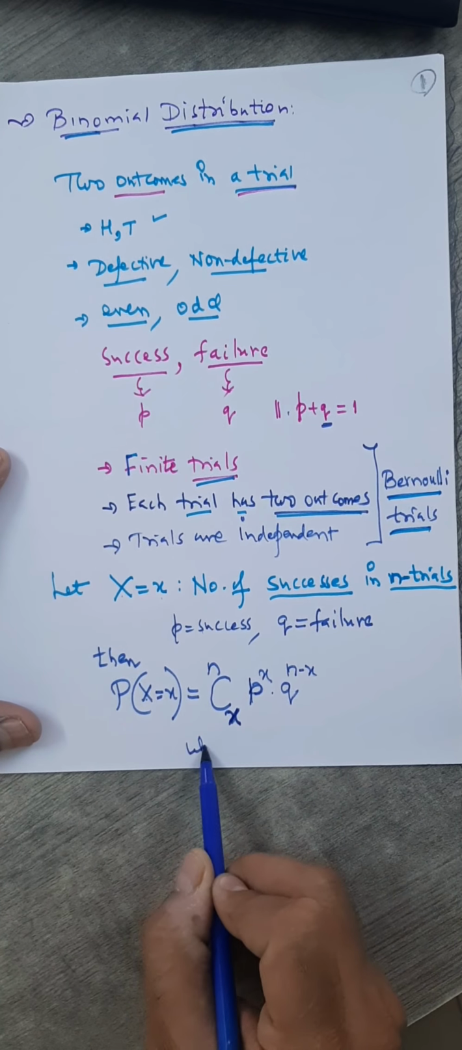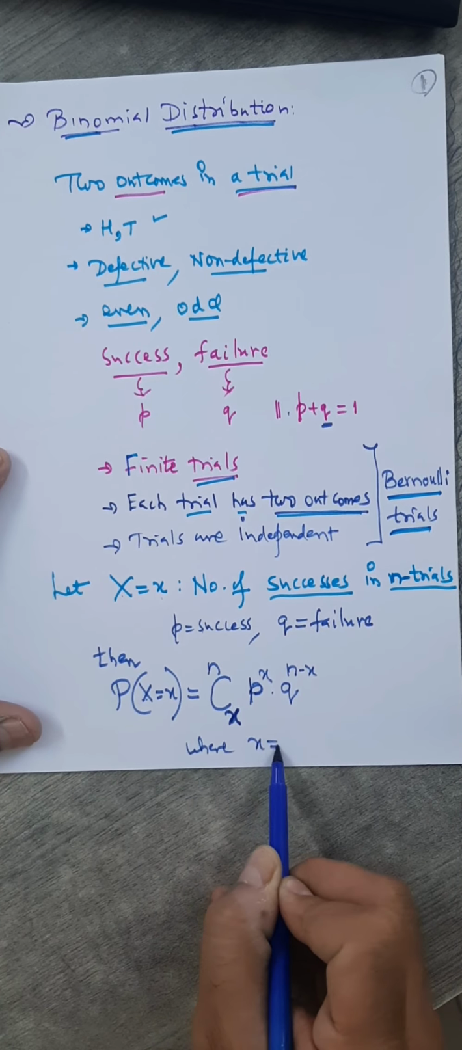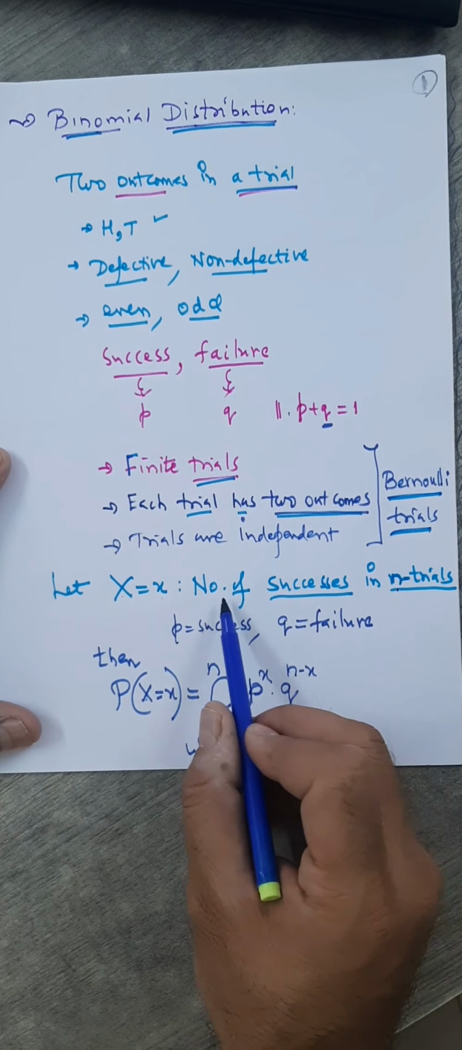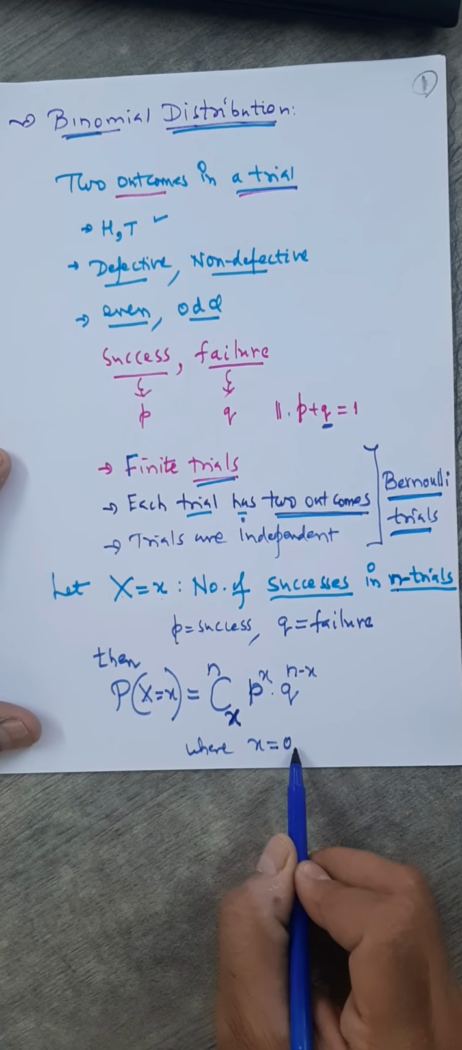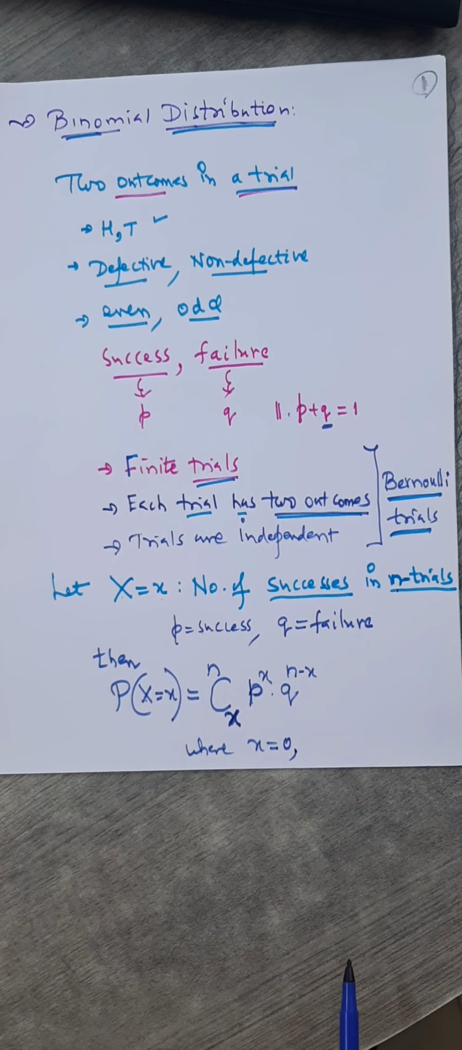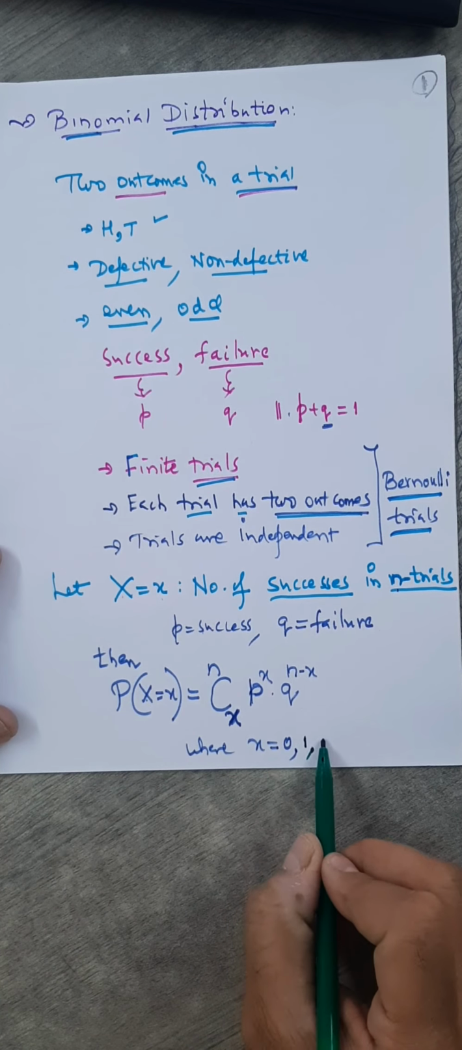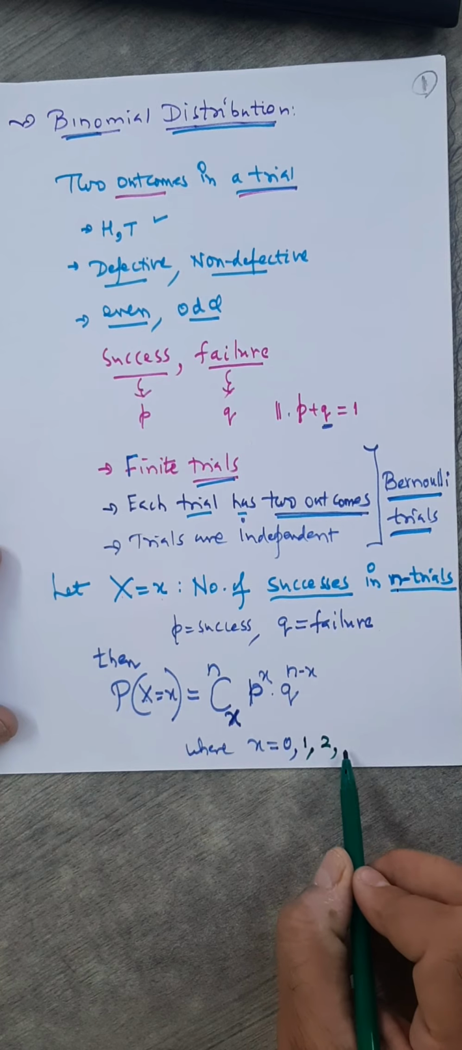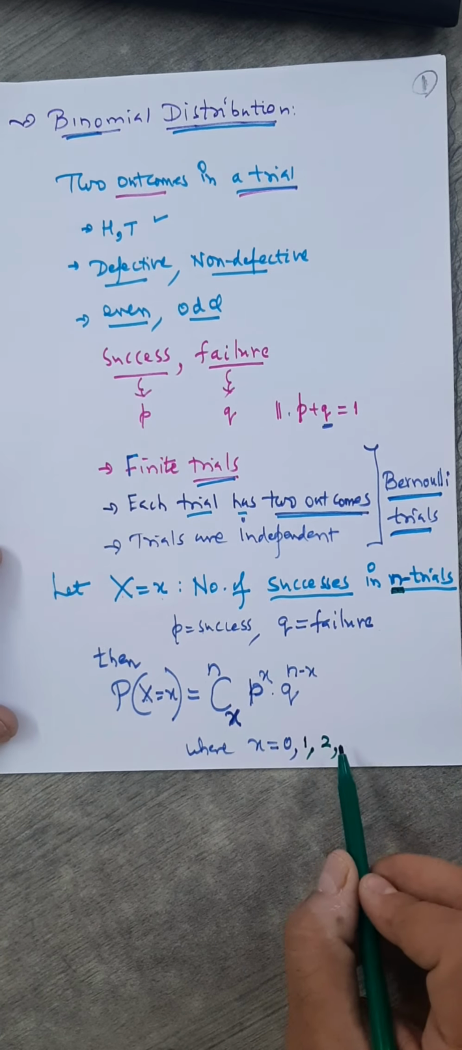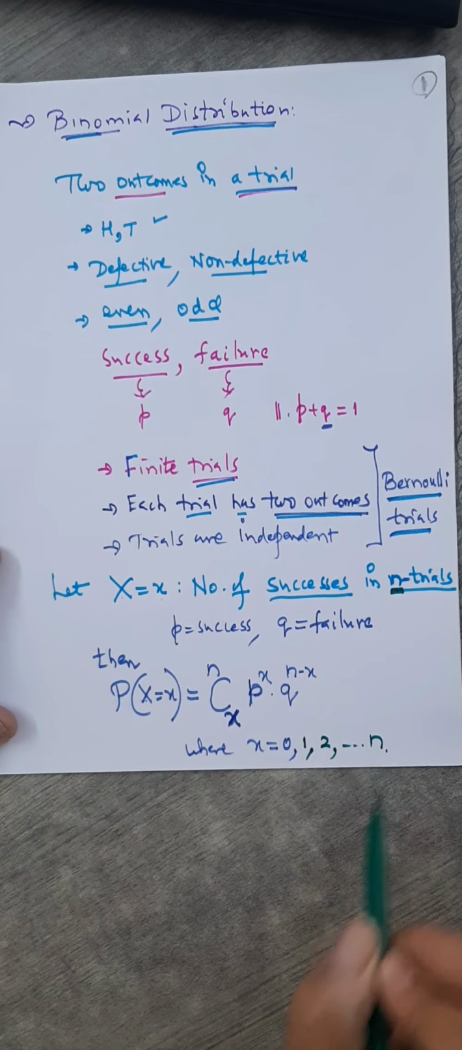Where what about x? x is the number of successes in n trials. It is quite possible there may not be any success. Suppose you are asked for head and every time you are getting tail in 5 trials, for example. So the number of successes may be 0, then maybe 1, then 2. And you are doing for how many trials? N trials. The maximum number of successes is n here.